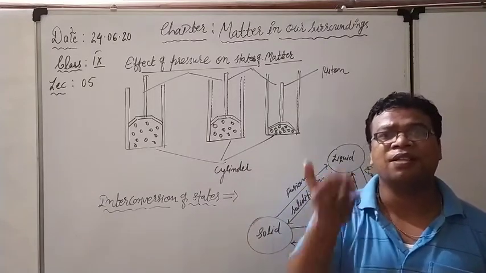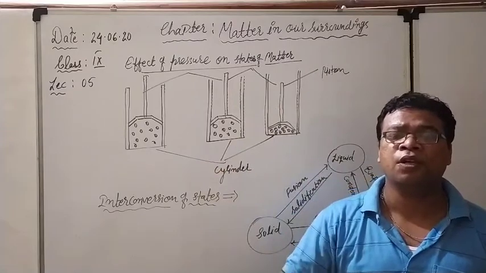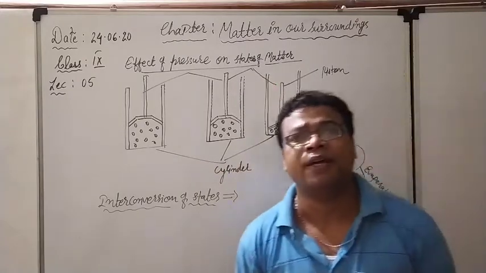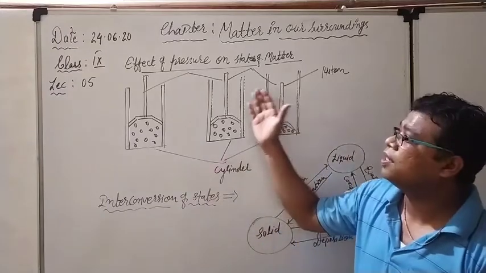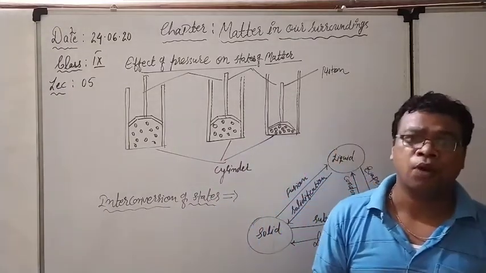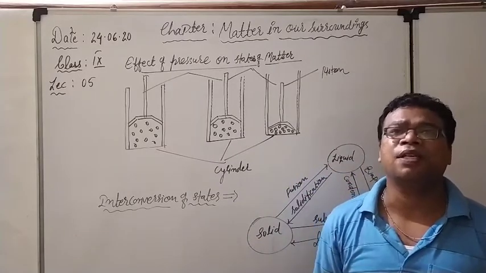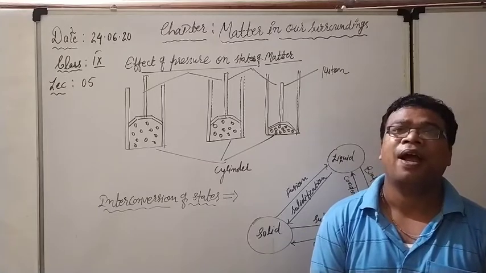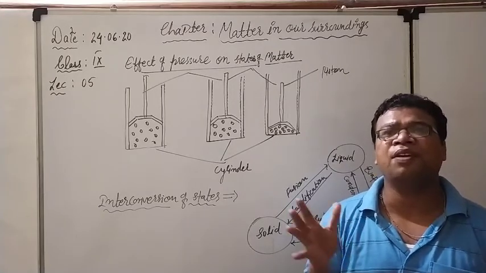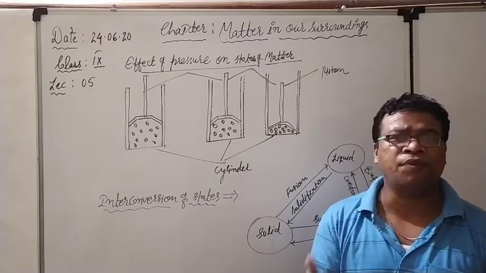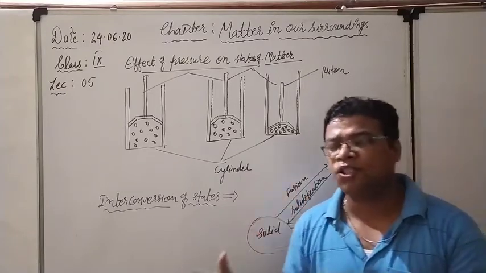When we are increasing the temperature, pressure will be reduced, and when we are increasing the pressure, temperature will be automatically reduced. So when we are increasing the pressure on any matter, what is happening? The distance between the particles will be reduced, force of attraction will be increased, and the particles will be very close to each other, and that's why they change their state from gaseous to liquid, and also from liquid to solid.